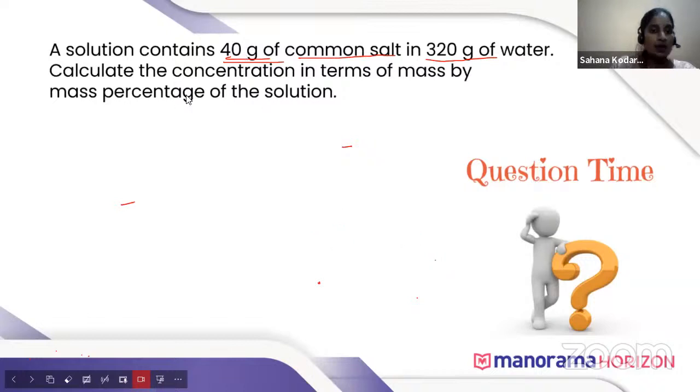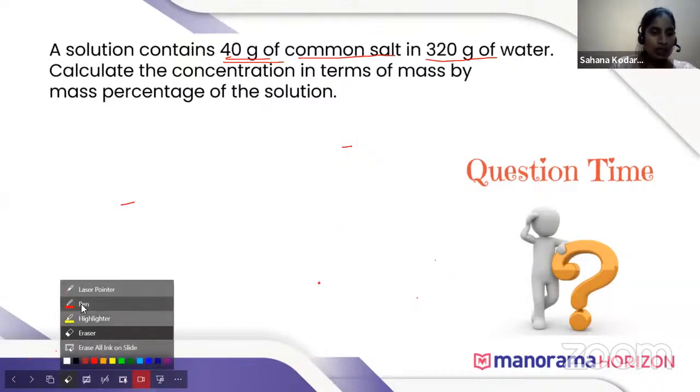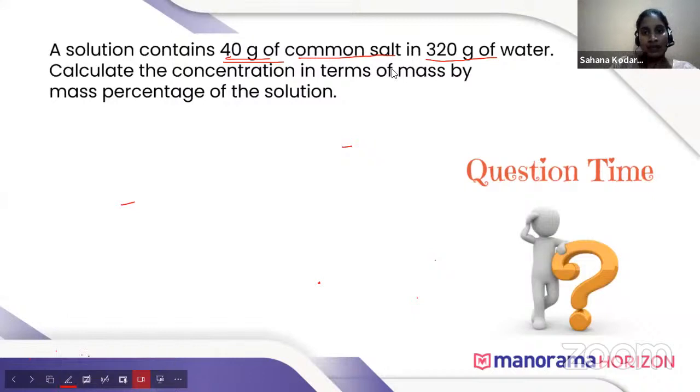Here, 40 gram of common salt is given. Common salt means it is a solute. Mass of solute is 40 gram. And 320 gram of water. Water is the solvent. Solvent is 320 gram.